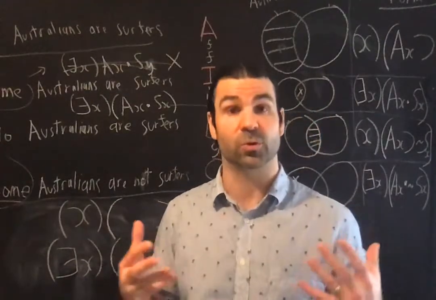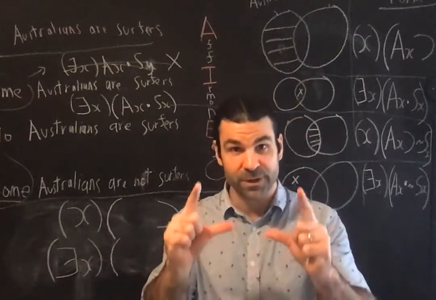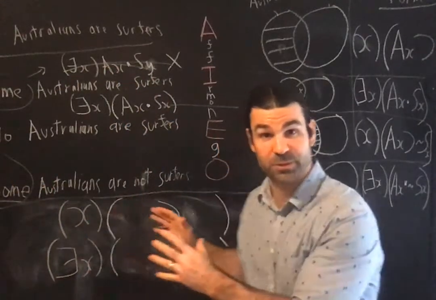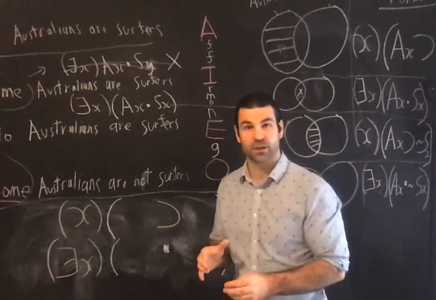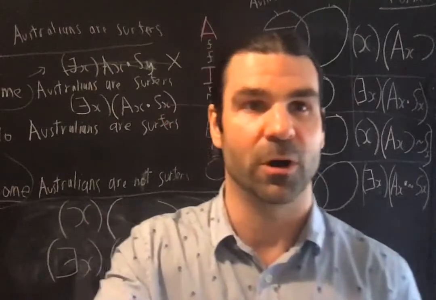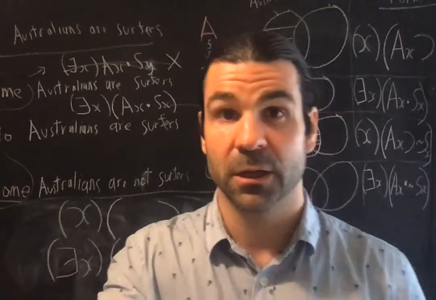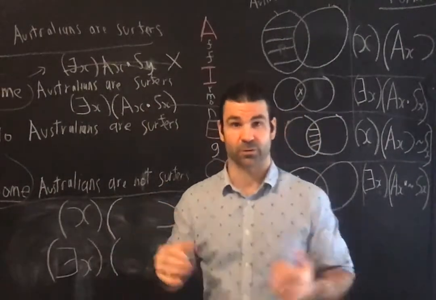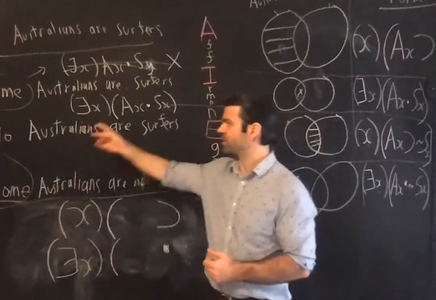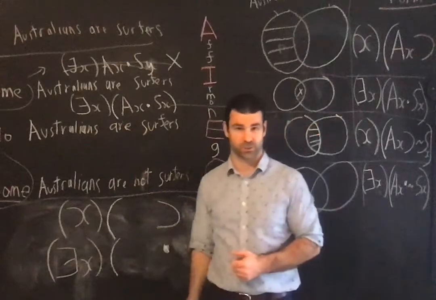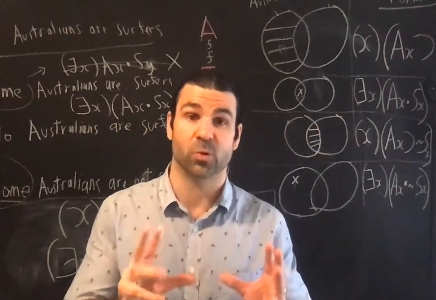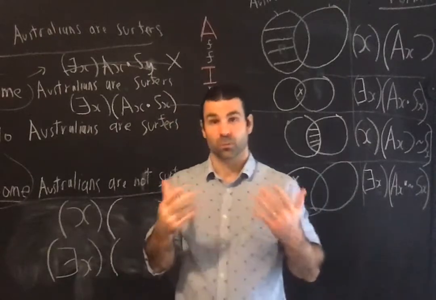Well, the universal quantifier says, for every being in the universe, this propositional function is true, okay? So we're asking the question, what is the logical form of the A and the E categorical? What's the logical form of the sentence, all Australians are surfers? What's the logical form of no Australians are surfers, right? So we're going to start with the universal quantifier, but remember, what is a quantifier?